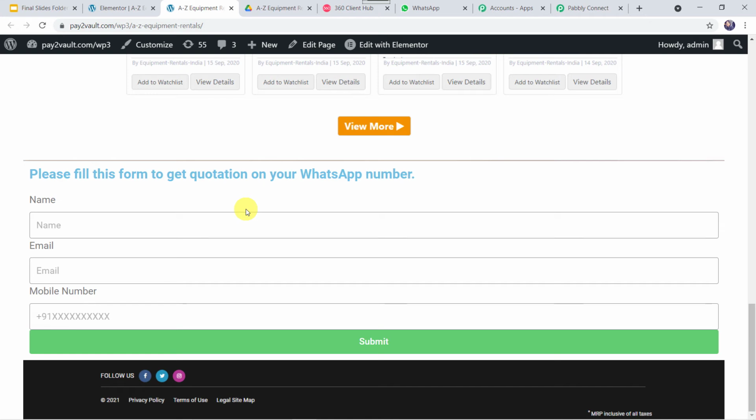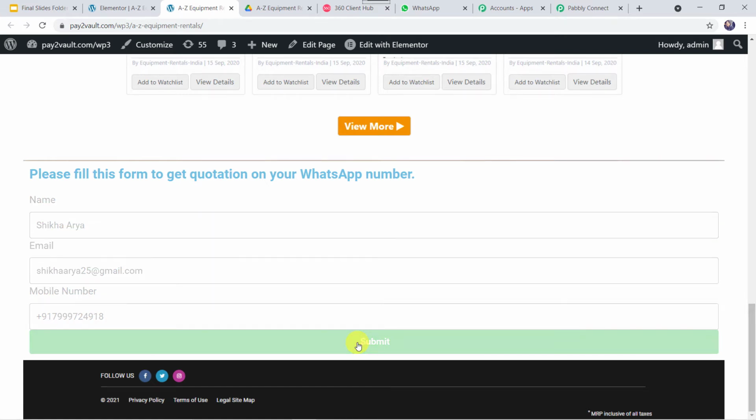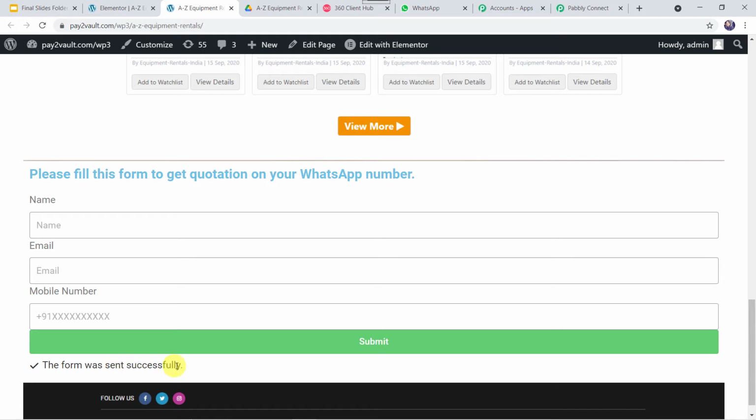And here, let us fill the form. I'll just give the name as Shikha Arya. I'll give the email address as shikhaarya25@gmail.com. And I'll just give the mobile number over here. And now let's click on Submit. Okay, the form was sent successfully.